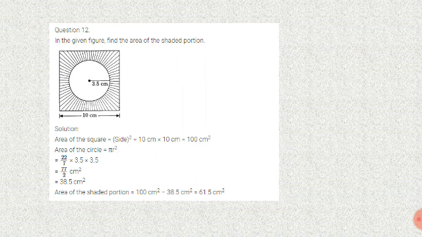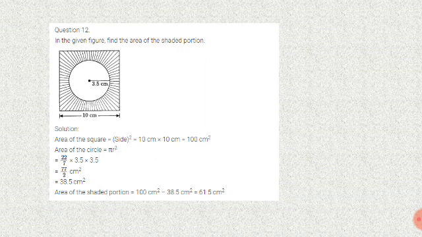Area of a circle, pi r square. So pi value 22 by 7 into 3.5 into 3.5. So 77 by 2 centimeter square. So we get a value 38.5 centimeter square. Area of the shaded portion is 100 centimeter square minus 38.5 centimeter square. So we get a value 61.5 centimeter square.